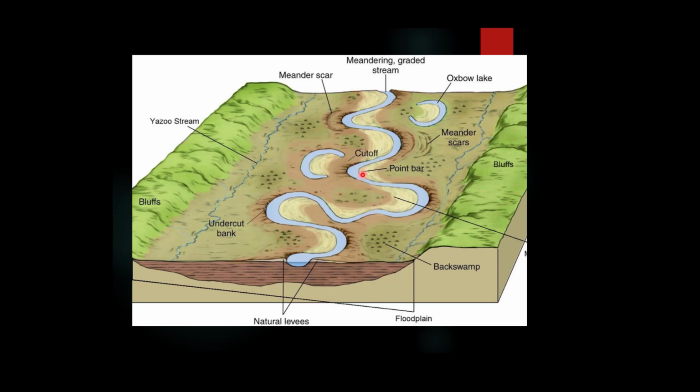This is another diagram. You can better see how the oxbow lakes are formed, what is the behavior of meandering of the rivers in the mature stage. You can see this is the point bar where the sediments are deposited. This is the cutoff part of the river where these rivers are flowing through this direction. Through this direction these rivers are flowing. Now this is detached from the river. This is the bluff area, or sediments which are deposited on the sides of the river.